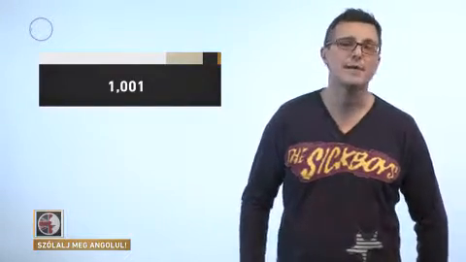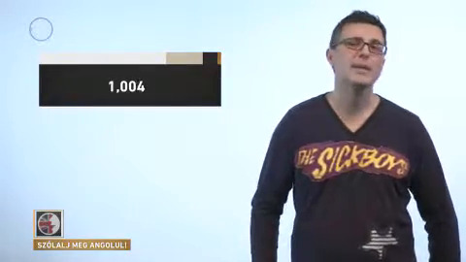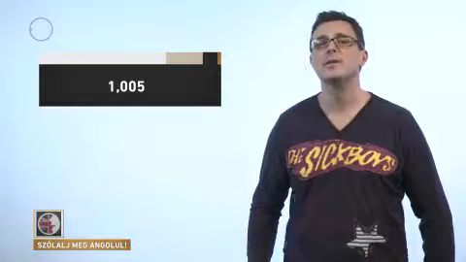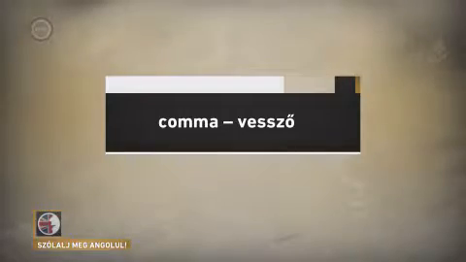And the number after that is 1002. Then we get 1003, then 1004, then 1005, etc. So when we write numbers above 1000, then we always have to put a comma after the 1. Simple, isn't it?